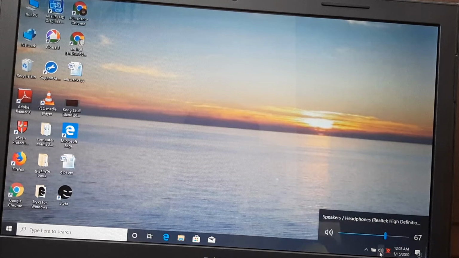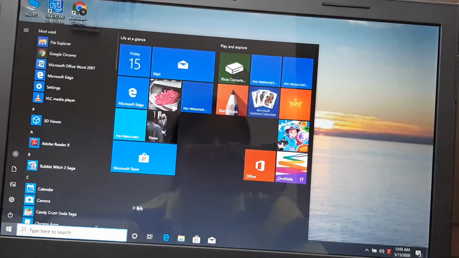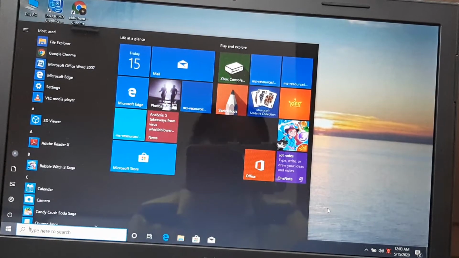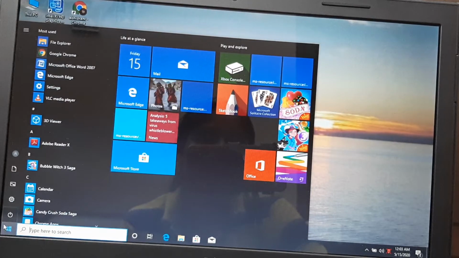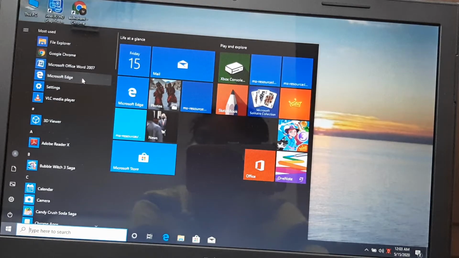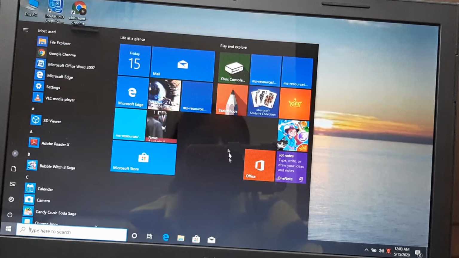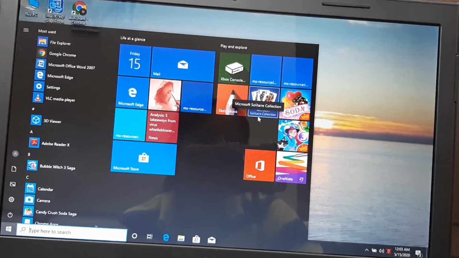You can see when I have clicked, from here you can adjust the volume. Now what is this? This is a start button. See, the environment of Windows 10 is totally different. Earlier in Windows 8, whenever you click here on the start icon, you can see the tiles. But Windows 10 is a combination of programs and tiles. Some tiles are normal tiles, some tiles are live tiles.